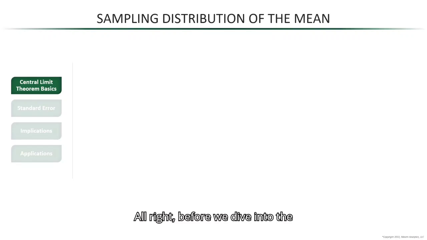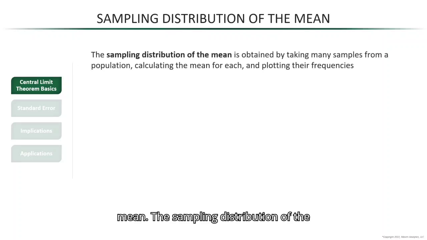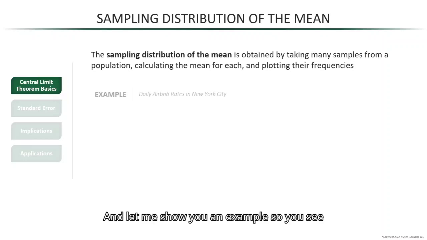Alright, before we dive into the central limit theorem, we need to talk about the sampling distribution of the mean. The sampling distribution of the mean is obtained by taking many samples from a population, calculating the mean for each sample, and then plotting the frequencies of those means. And let me show you an example so you see exactly what I mean.